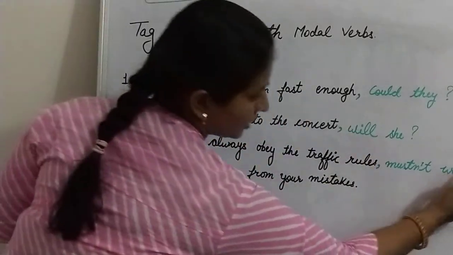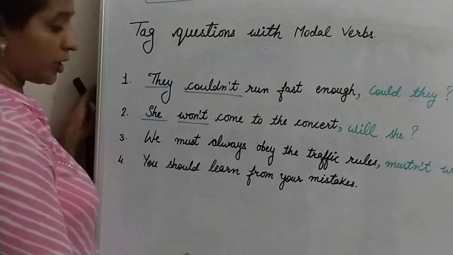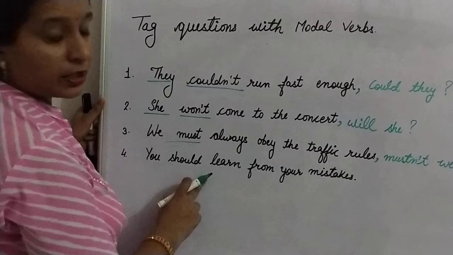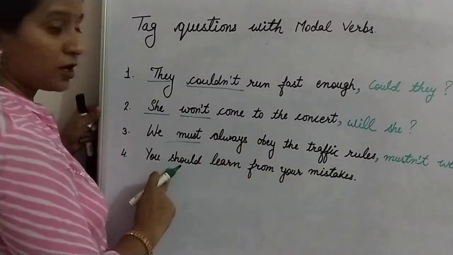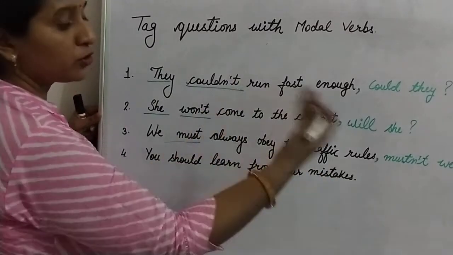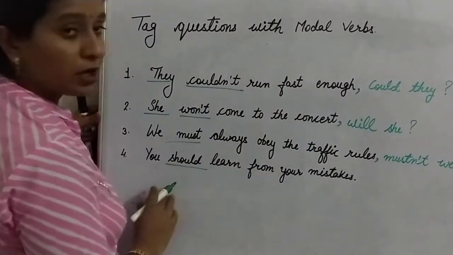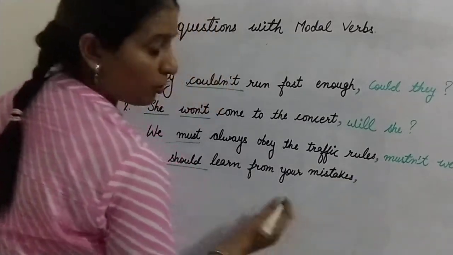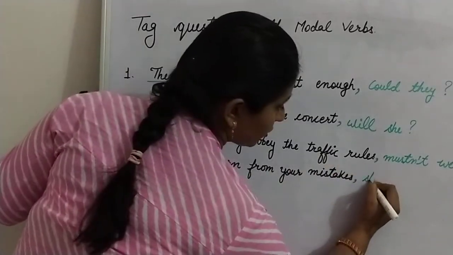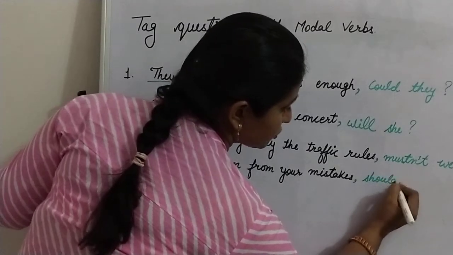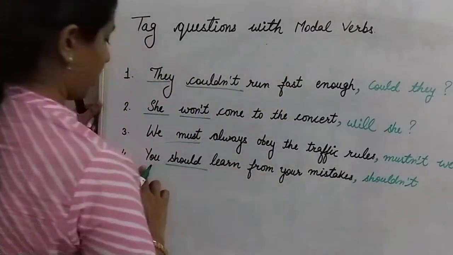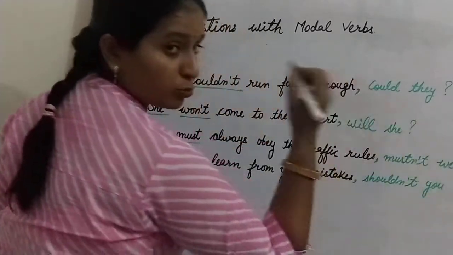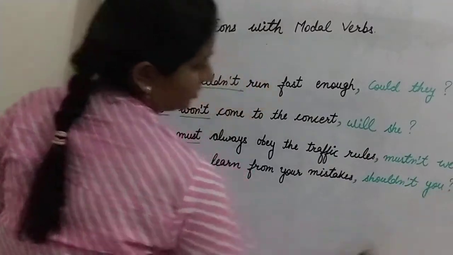Put the question mark at the last. Okay, now the fourth: you should learn from your mistakes. Here your statement is positive, so you have a question tag in negative. Your modal verb is here should. Remove the full stop, use a comma. The negative form of should is shouldn't, and your pronoun is you, so copy it as it is: shouldn't you? Put the question mark at the last.